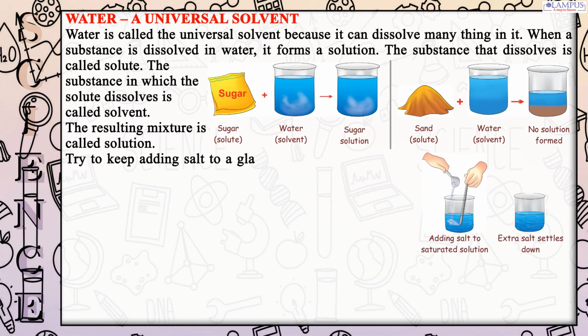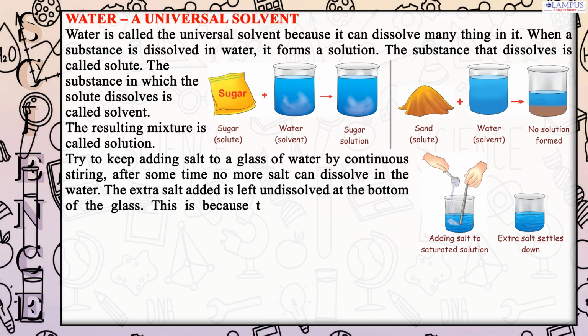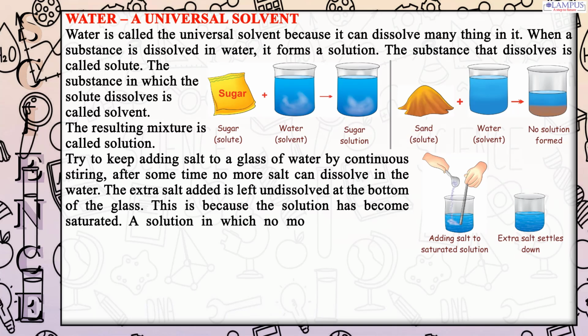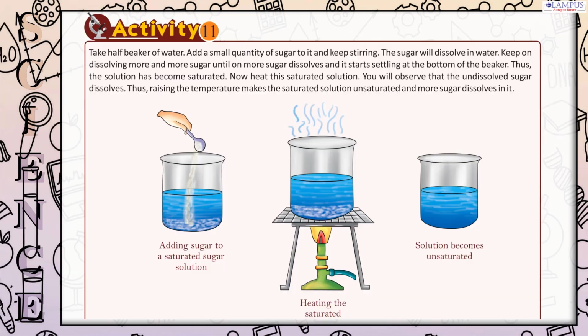Try to keep adding salt to a glass of water by continuous stirring. After some time, no more salt can dissolve in the water. The extra salt added is left undissolved at the bottom of the glass. This is because the solution has become saturated. A solution in which no more solute can be dissolved at a given temperature is called a saturated solution. However, at higher temperature, more solute can be dissolved in a saturated solution.